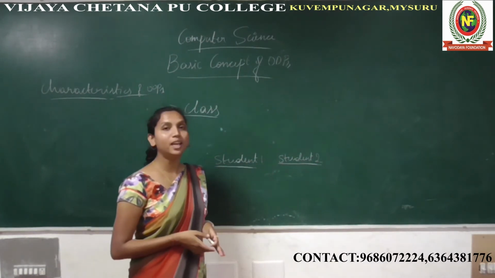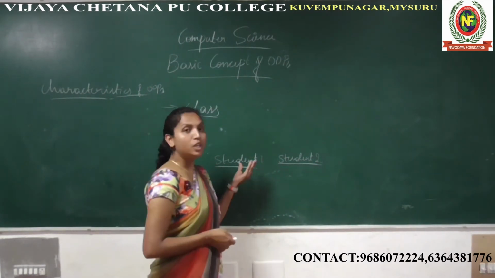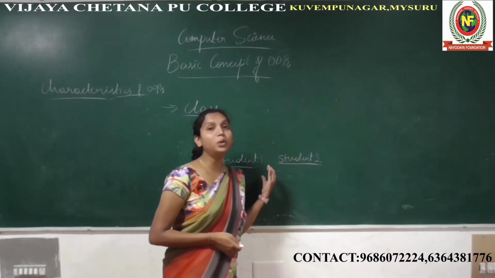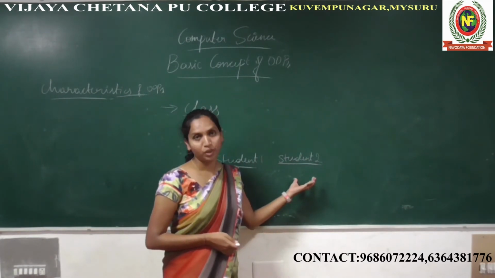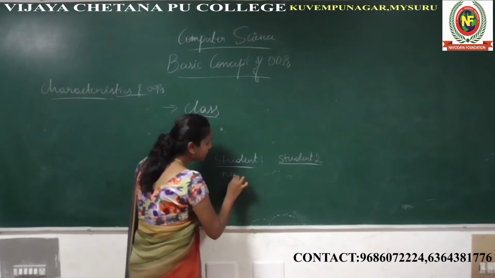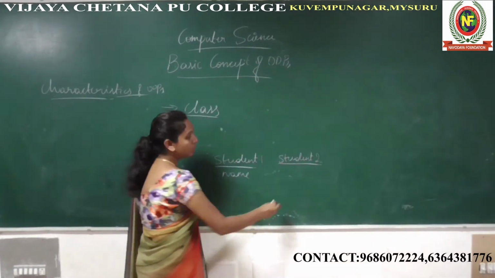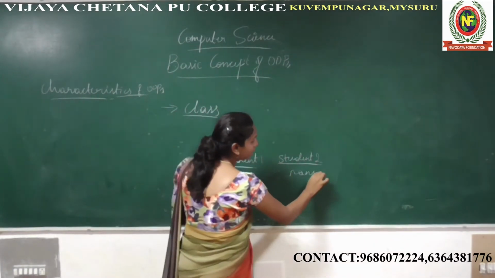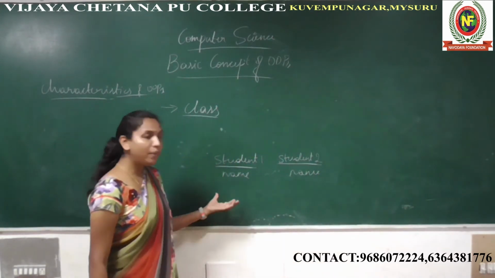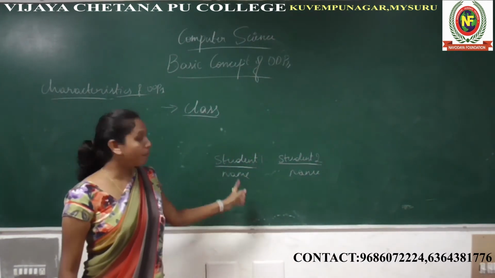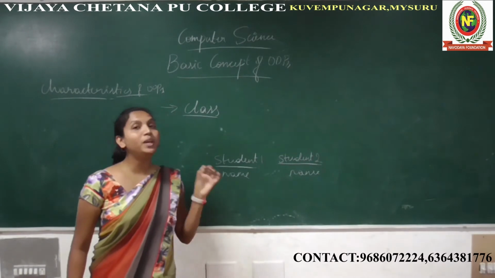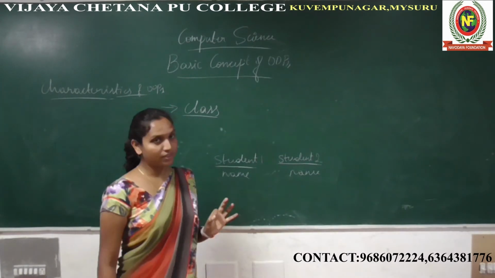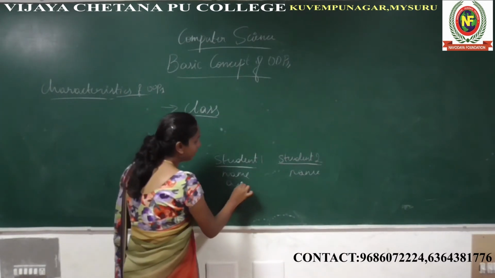Student 1 should not be the same as student 2. So the student 1 name is changed, right? The data member and member function may be the same, but the complete object should be different.